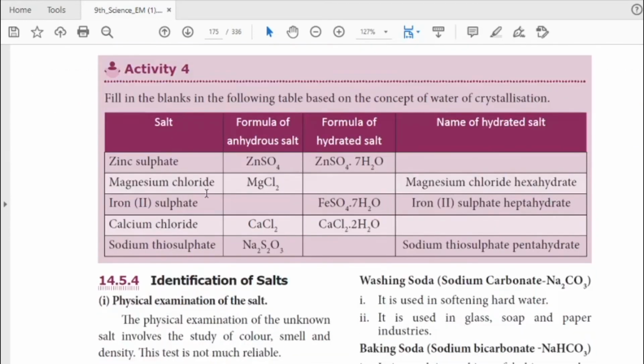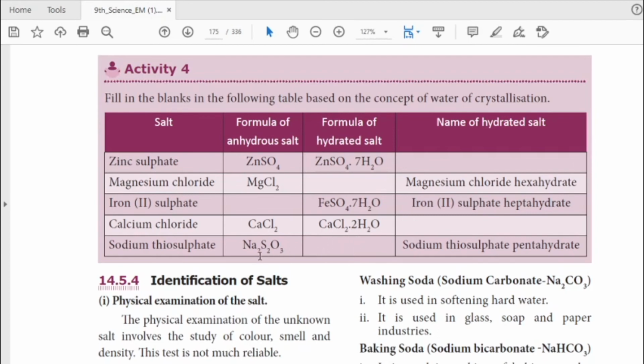Zinc sulfate, magnesium chloride, you want to fill in the formula. Iron 2 sulfate, that is FeSO4. You have to write it here. Similarly, magnesium chloride hexahydrate. Hexa means 6, so write MgCl2.6H2O. Okay. Sodium thiosulfate pentahydrate means how many water molecules do you have to write?